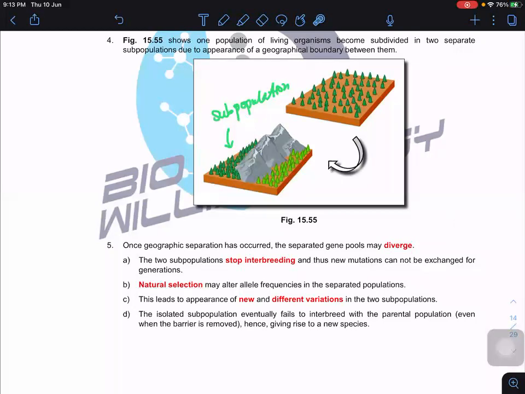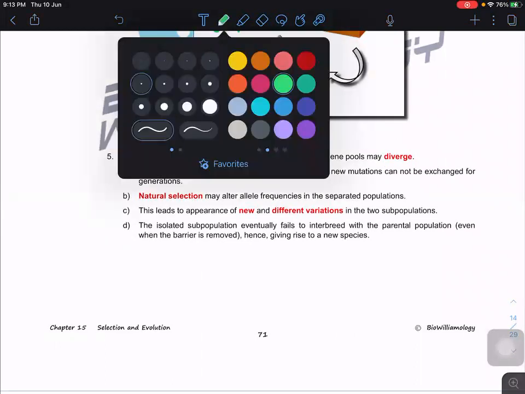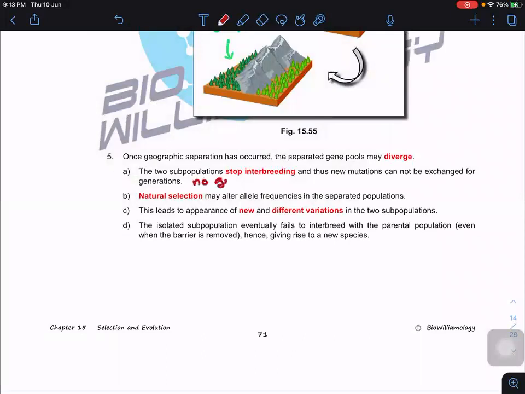Over a period of time, they won't be able to reproduce and produce fertile offspring anymore. Once geographic separation has occurred, the separated gene pools diverge and they stop interbreeding. There is no gene flow. Natural selection may alter the allele frequency, mutation takes place, and we have new variations. The isolated subpopulation eventually fails to interbreed with the parental population, even if the barrier is removed, giving rise to a new species.